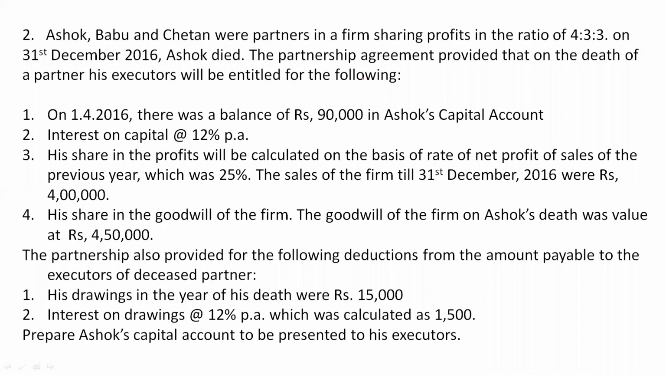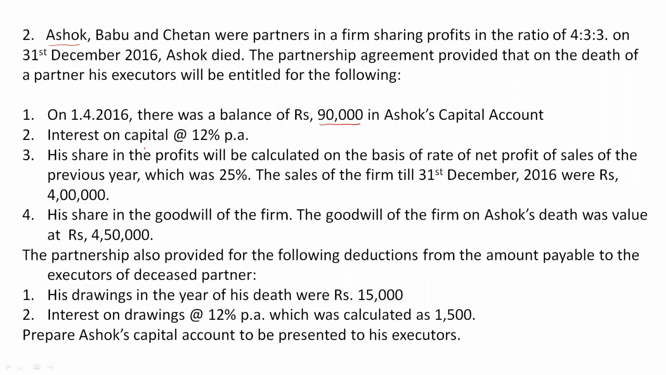Second problem is Ashok, Babu and Chetan, partners in a firm sharing profits in the ratio of 4:3:3. On 31st December 2016, Ashok died. Now here Ashok is the first partner. The partnership agreement provided that on the death of a partner, his executors will be entitled for the following. Okay. First thing we have, on 1st April 2016, there was a balance of rupees 90,000 in Ashok's capital account. Okay. So the opening capital of the partner is given.